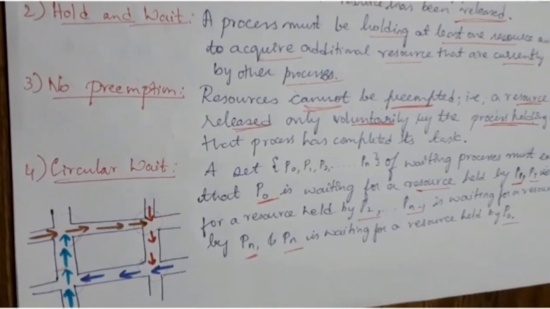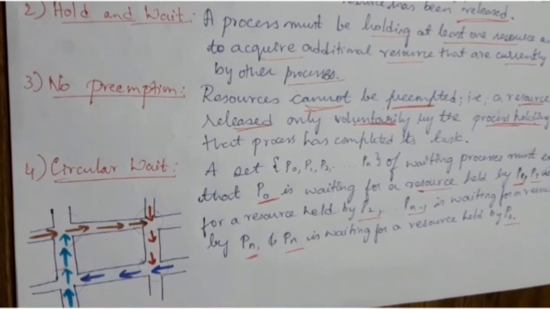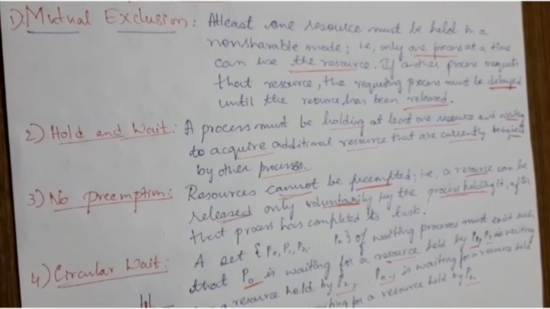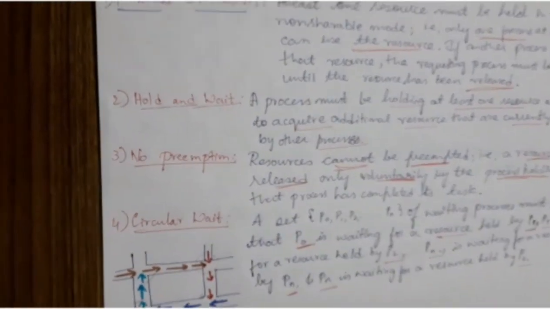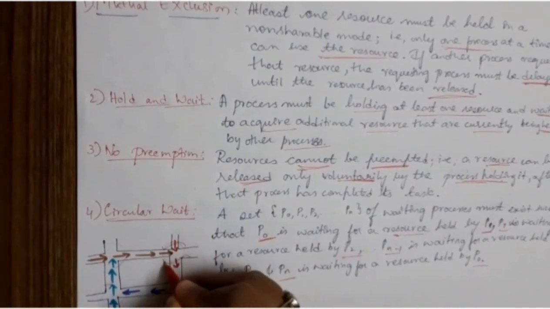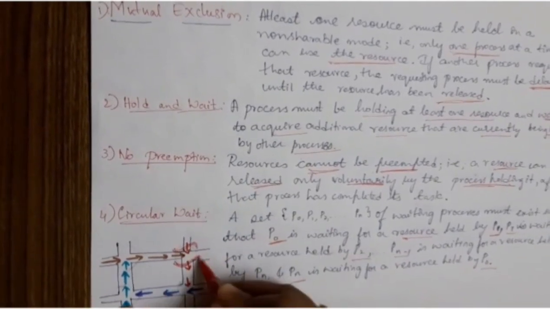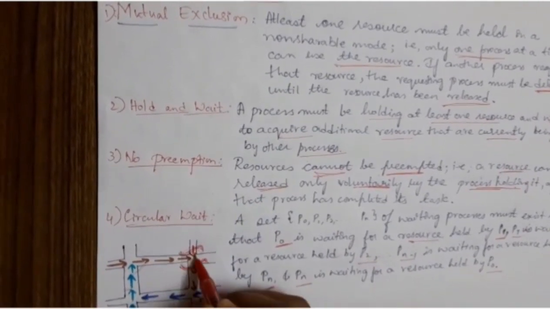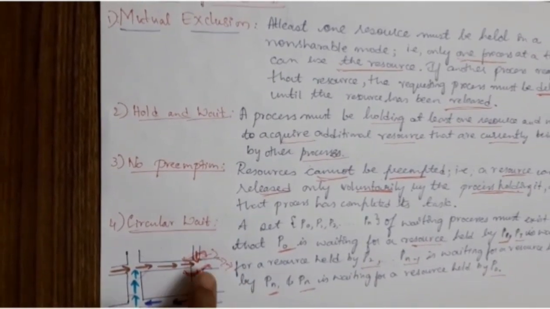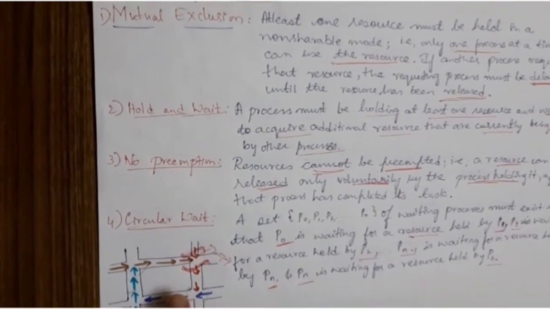Now, in order to break these necessary conditions, first take the mutual exclusion condition, where only one process can hold the resource and execute at a time. What I can do here is build a flyover at this point and ask the vehicles to move on the flyover, so that the mutual exclusion condition is broken.